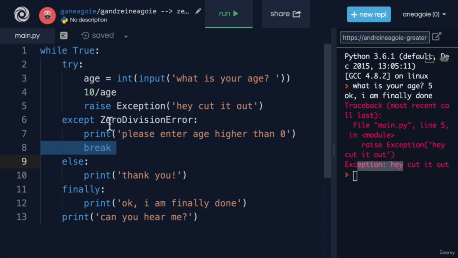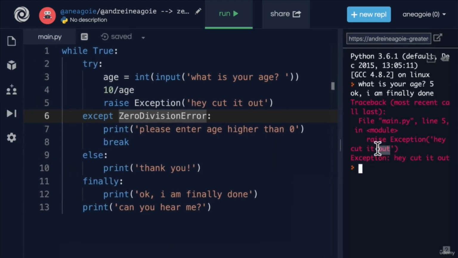However, we can try and do our best to learn from these errors and try to manage them so that our programs don't break. I'll see you in the next one.